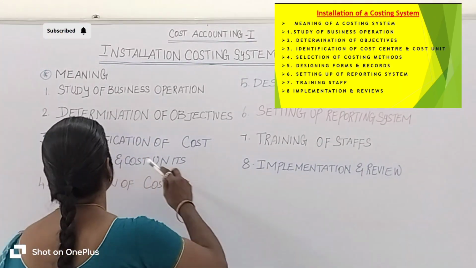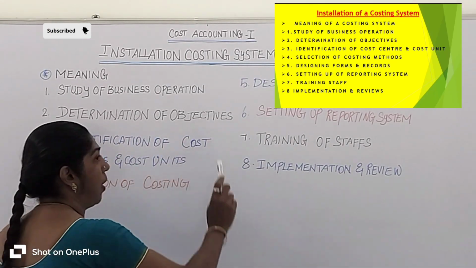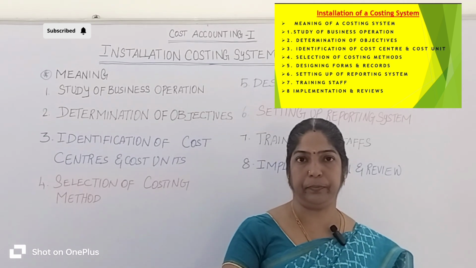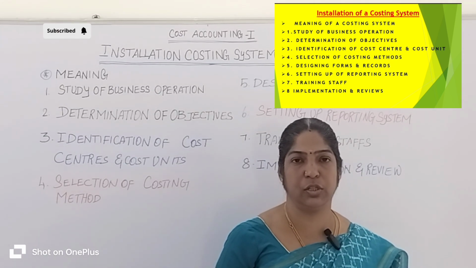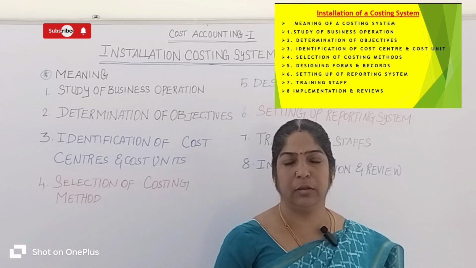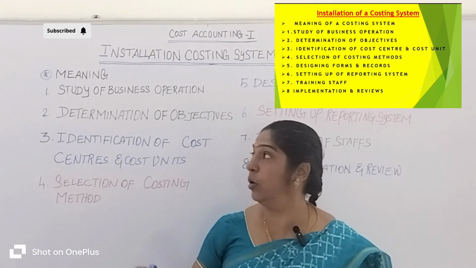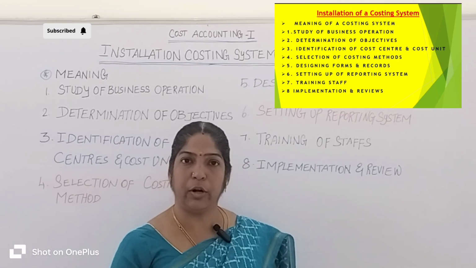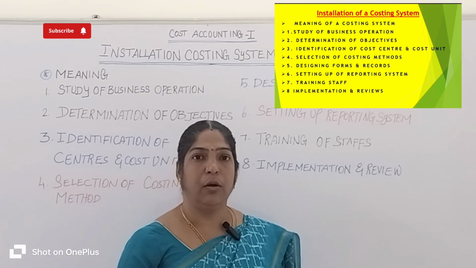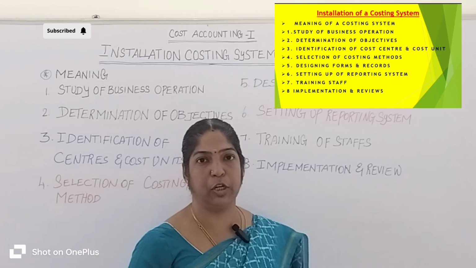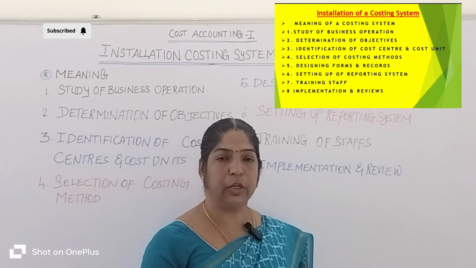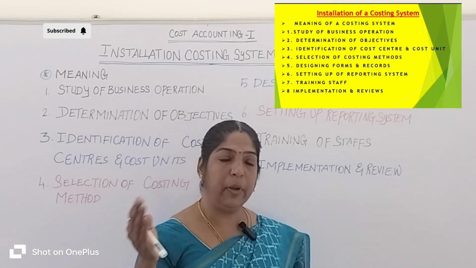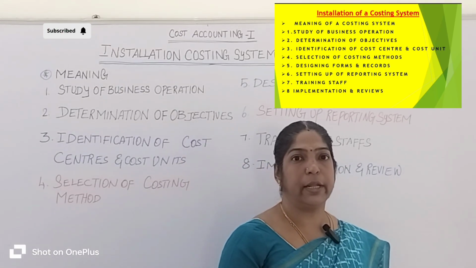Got it? Let's come to the second point, determination of objectives. When a company decides to install the costing system, there may be many objectives: cost control, fixing the price, profit measurement, and reducing wastages. These may be the objectives of installing the costing system.